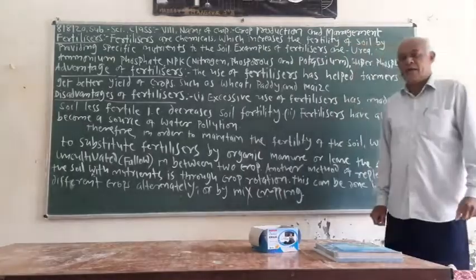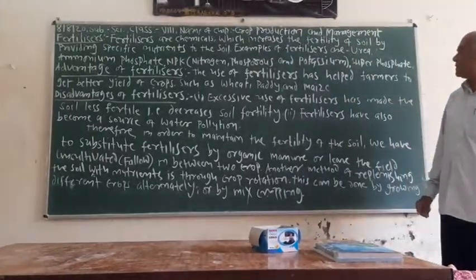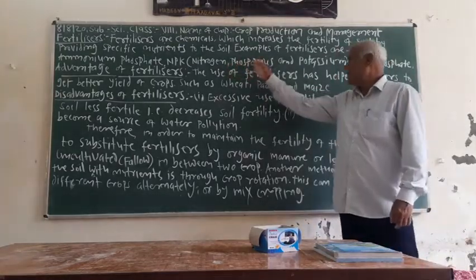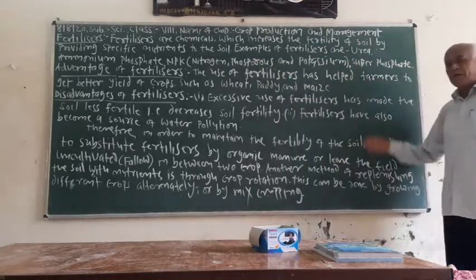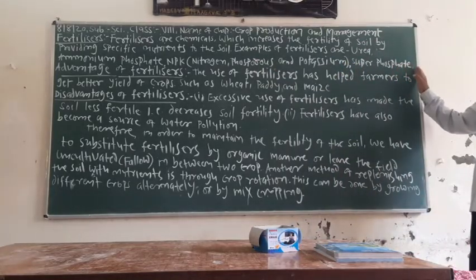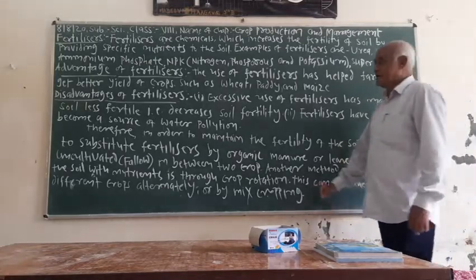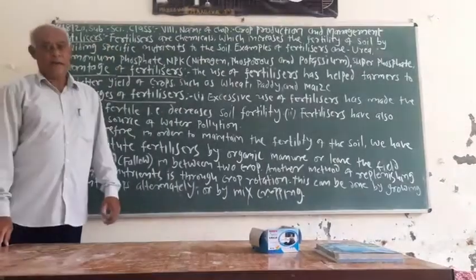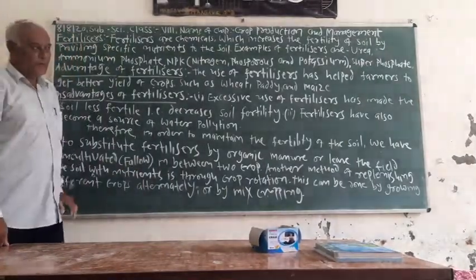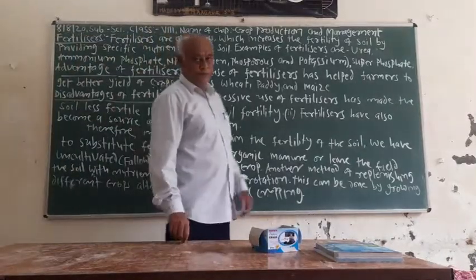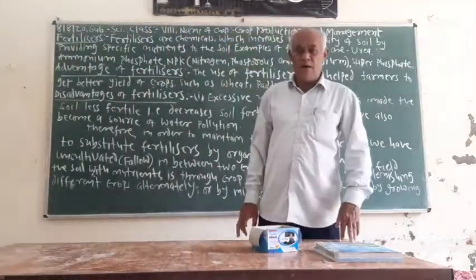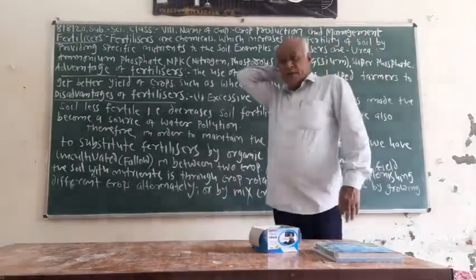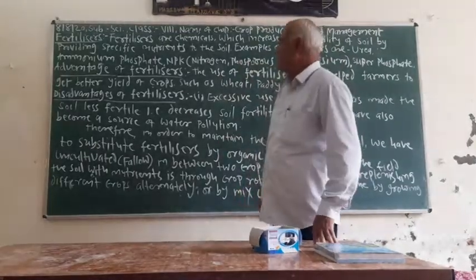Potash, etc., are also examples of fertilizers. So fertilizers are purely chemicals which are used to increase the fertility of soil and are rich in specific nutrients.